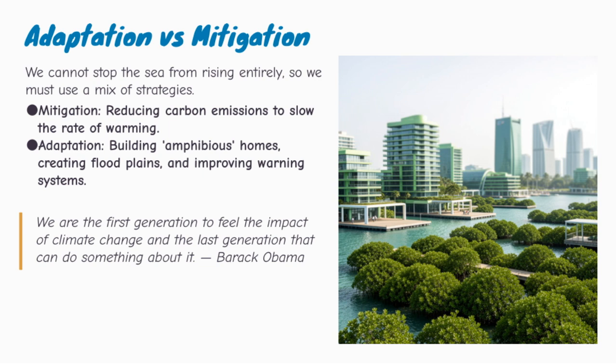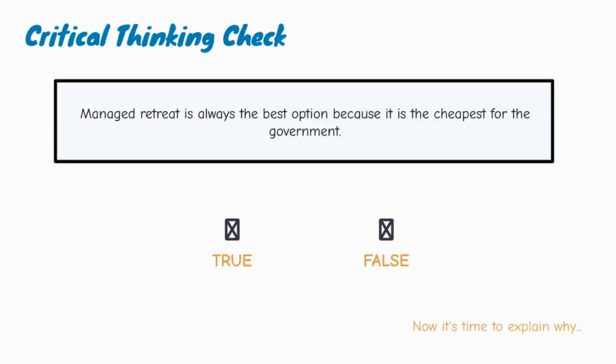But adaptation is not enough on its own. We also need mitigation. Mitigation means reducing greenhouse gas emissions to slow the rate of global warming. This could include switching to renewable energy, improving energy efficiency, protecting forests, reducing fossil fuel use, and changing transport systems. A useful way to think about it is, adaptation helps us cope with the climate change already happening. Mitigation reduces how severe future climate change becomes. Both are needed.